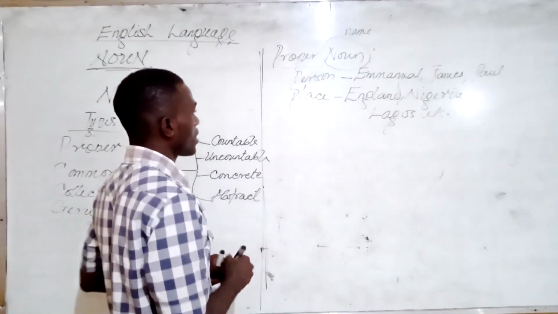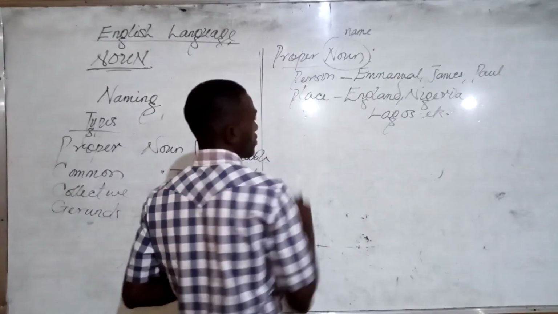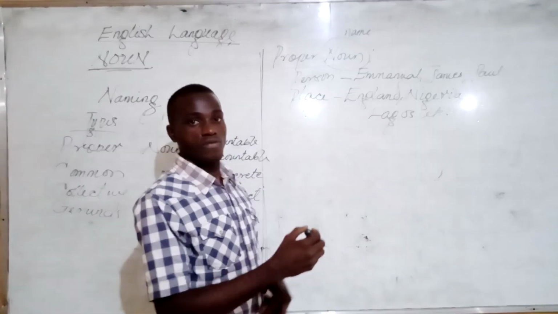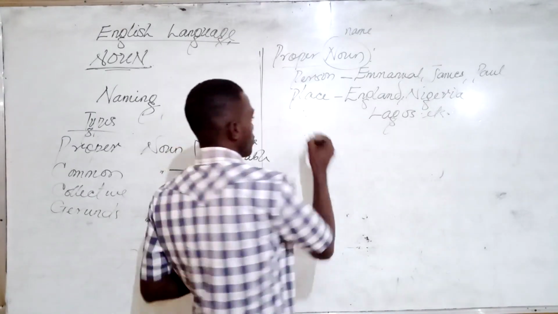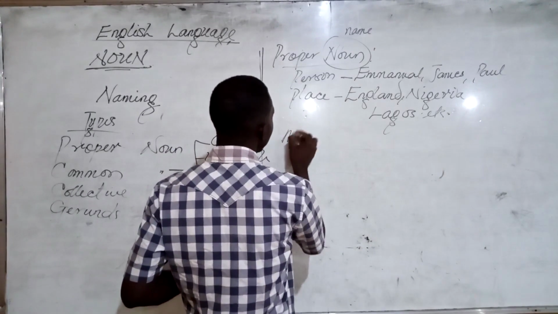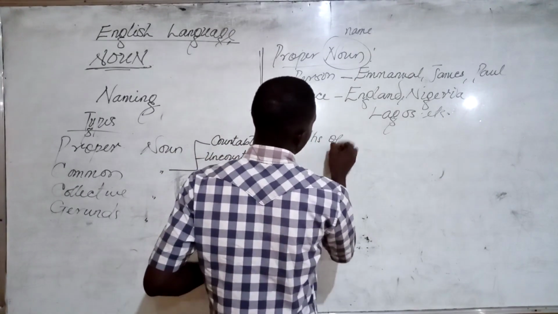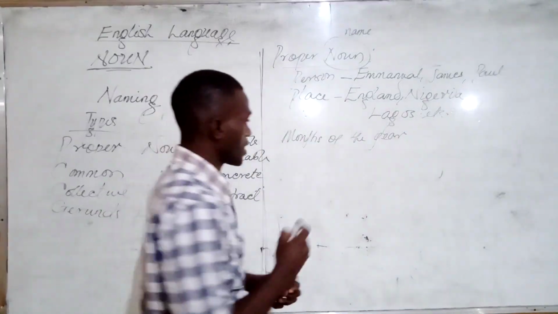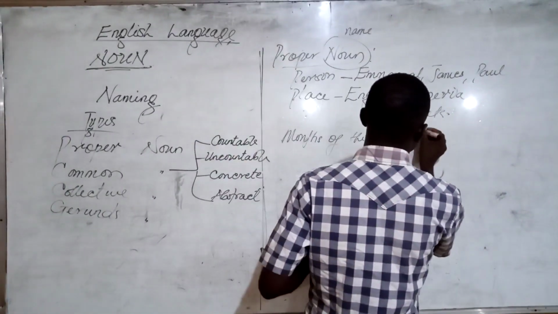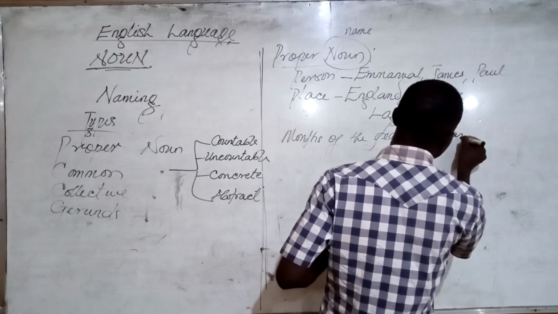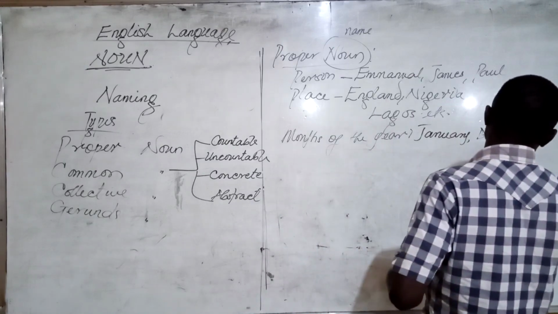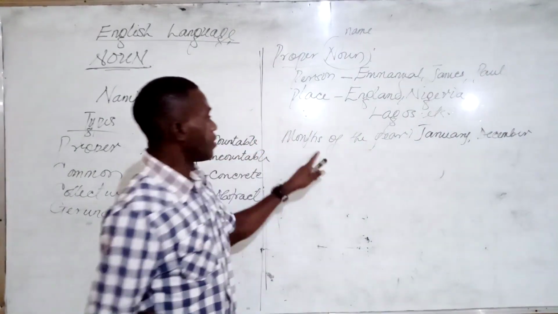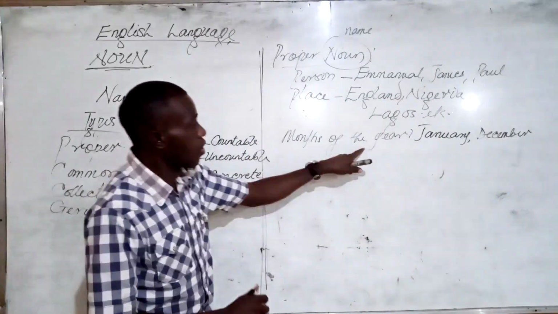Another proper noun that we could have is the name of the months of the year. So we are in the first month of the year 2024, that is January. Alright, so we have names of months of the year. So that is going to be a proper noun. Alright, so we have January to begin with. December, we just finished, we just concluded last year. Alright, so these are names of the months of the year.